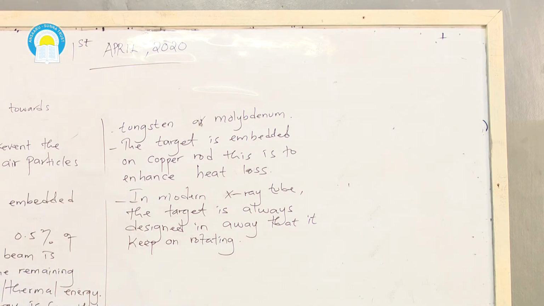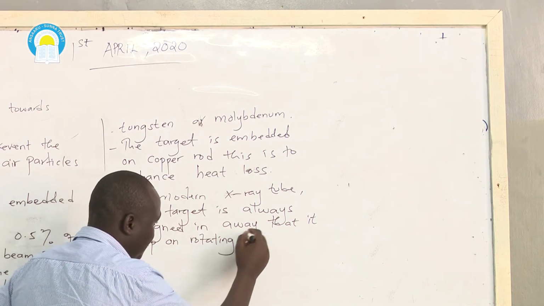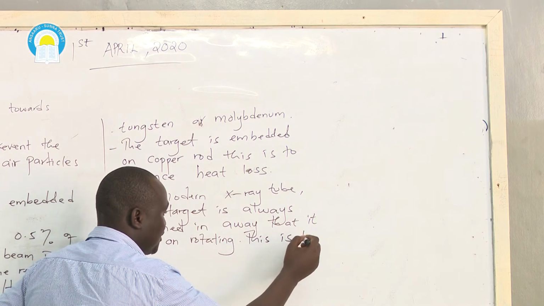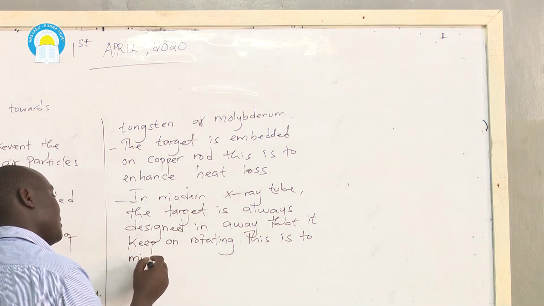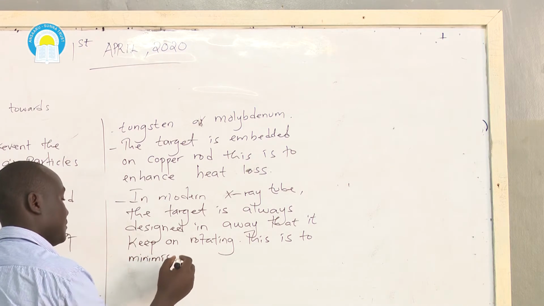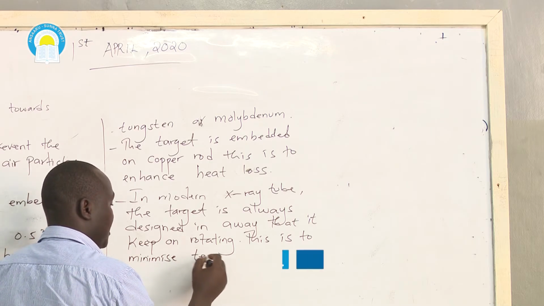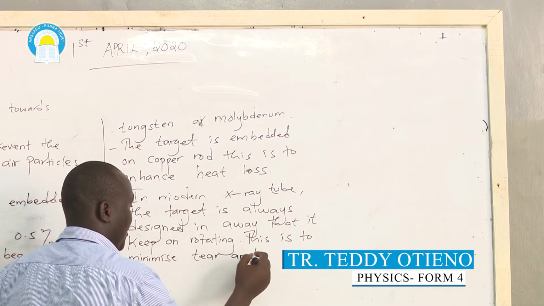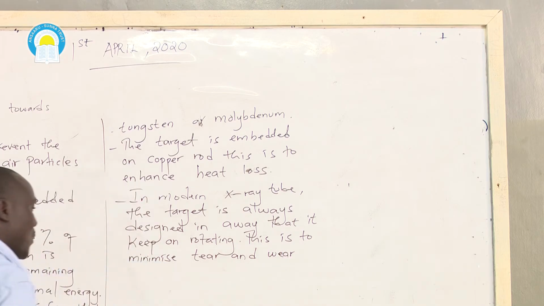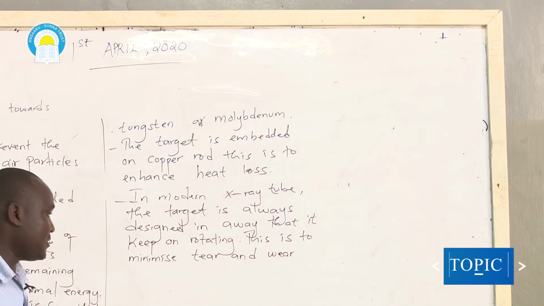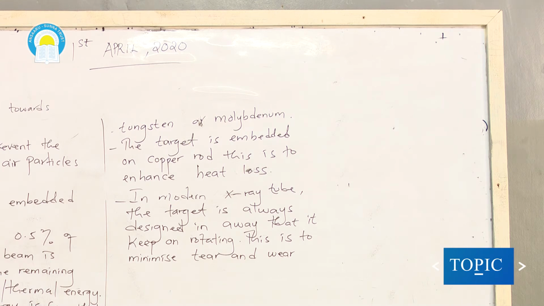Now, why is it necessary? This is to minimize tear and wear.